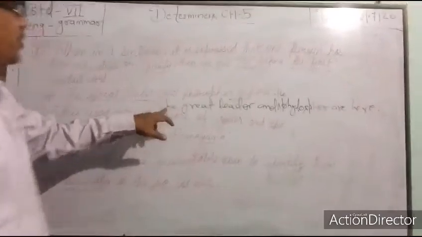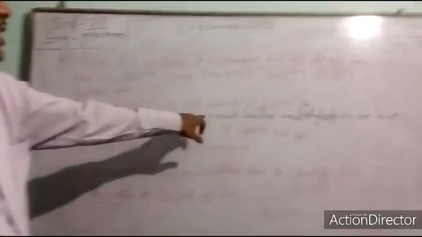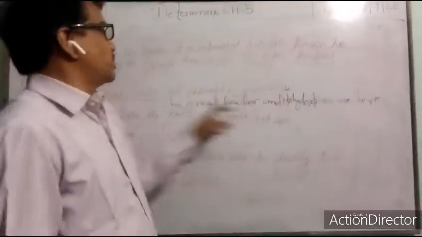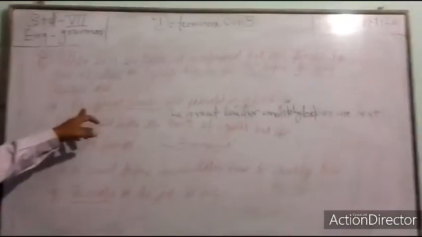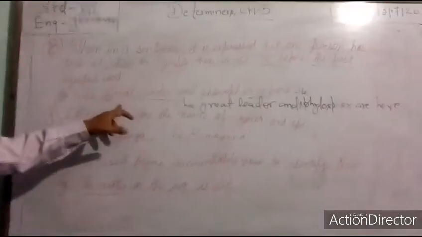Two persons, the first is the great leader and the second is the philosopher. And in the earlier sentence there is one person, the great leader. He has two qualities, the great leader and philosopher.